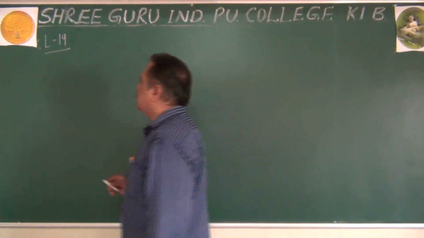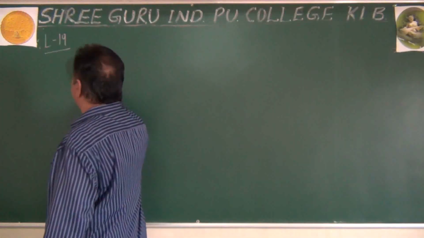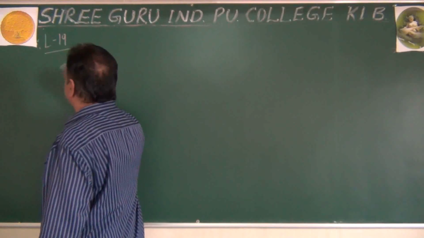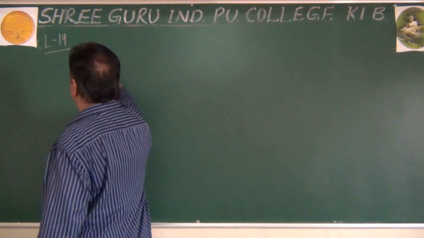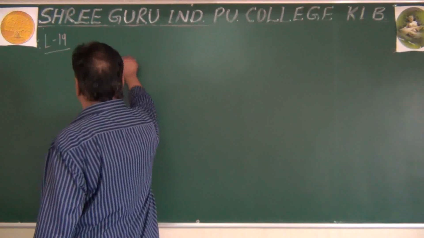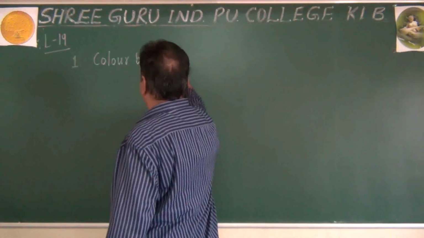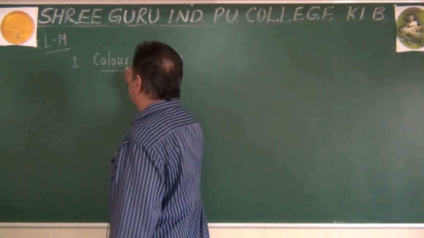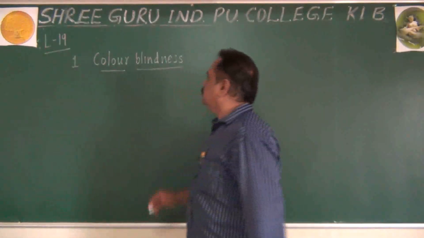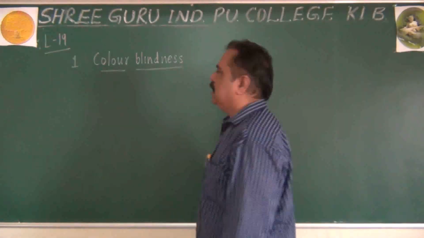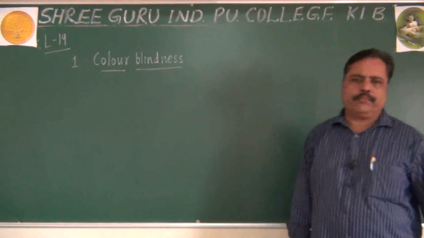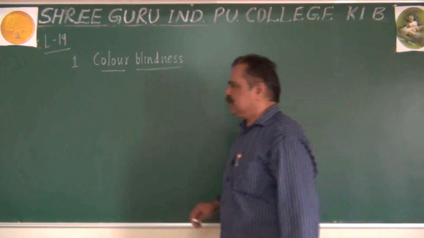The first type of condition we have to remember here is color blindness. Let us see. Color blindness. One of the important types of genetic disorder we are going to study here is called color blindness.